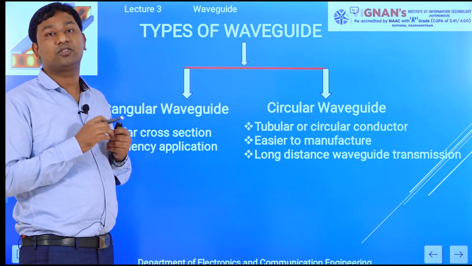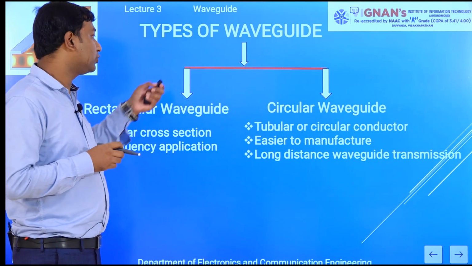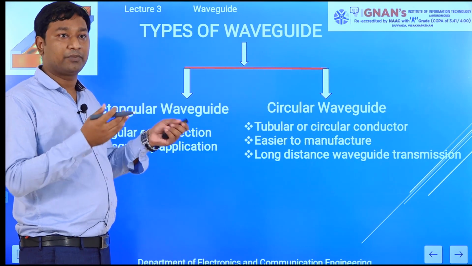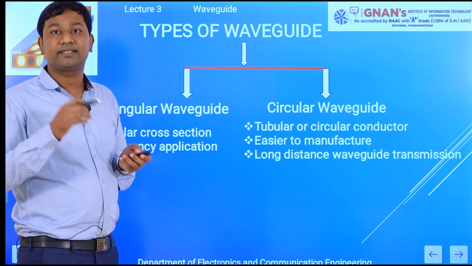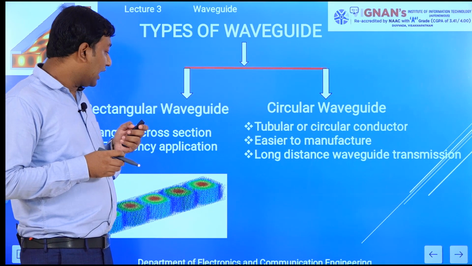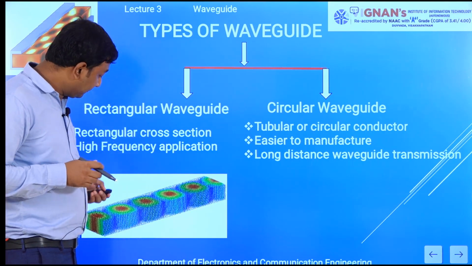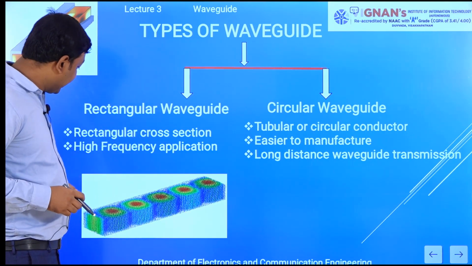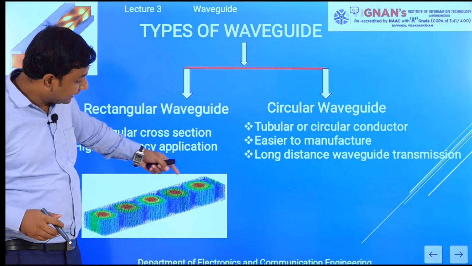So inner layer is core, outer layer is cladding. You have another subject also, optical communication, that sir will discuss in detail. Now how the wave propagates through the rectangular waveguide. If you see, the wave is propagated like that.